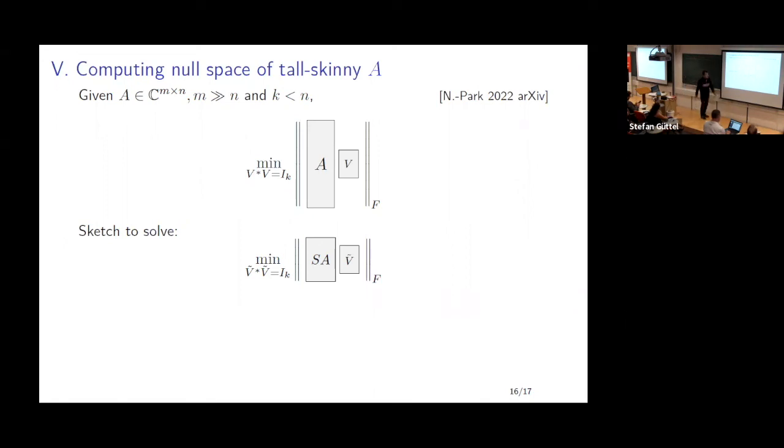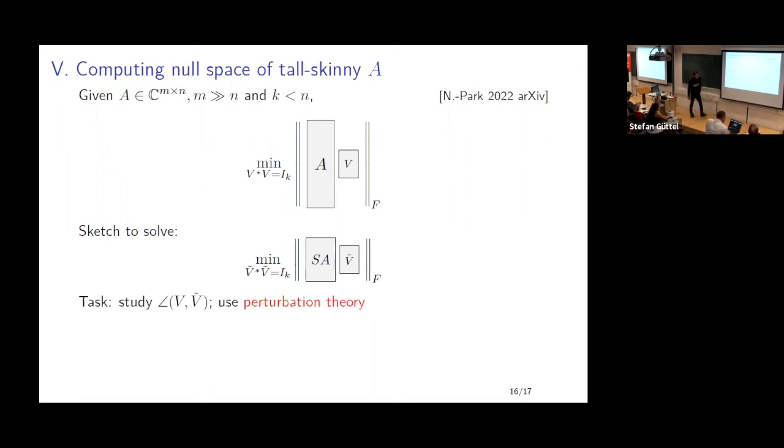This is very ripe for sketching. It's almost trivial how to sketch. You multiply from the left by a sketching matrix. Once again, imagine this was 1,000,000 by 1,000. We reduce it to 2,000 by 1,000 and compute the SVD of this. So this is basically just computing the smallest singular vectors. Once you have the SVD of that SA matrix, you're done.